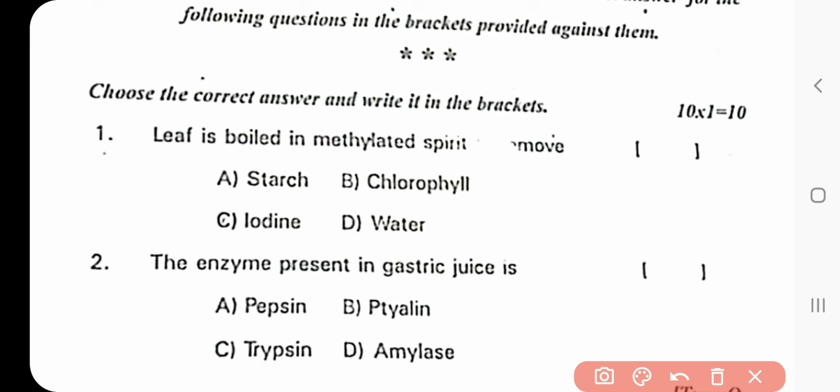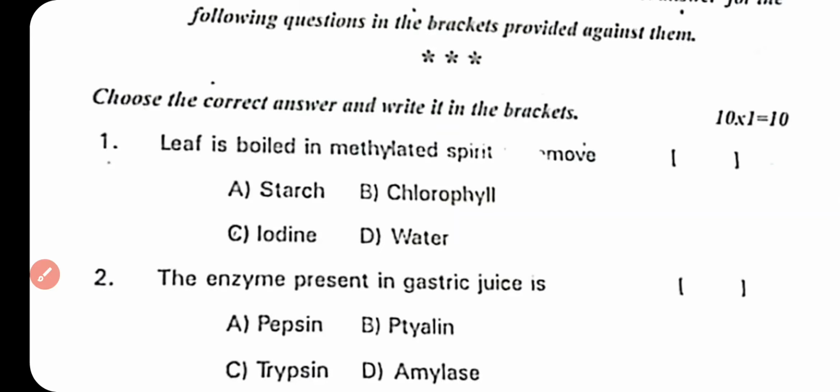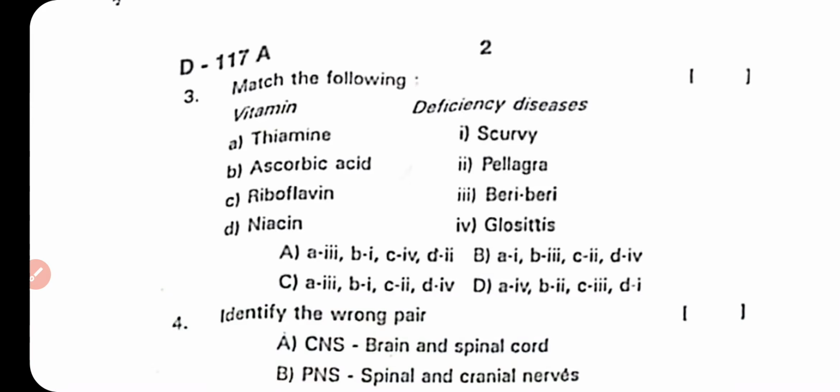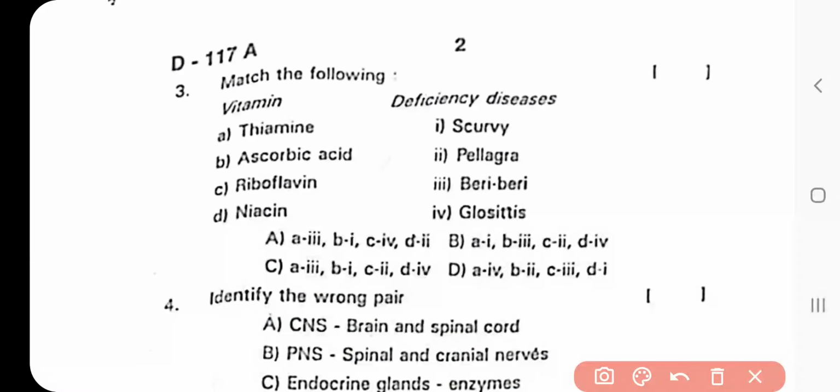Which option is the right answer? The right answer is chlorophyll. The enzyme present in gastric juice is pepsin, ptyalin, tyrosine, amylase. Option A is the right answer. Question number 3. Match the following. The first option, A, is the correct answer. A is 3, B is 1, C is 4, D is 2.